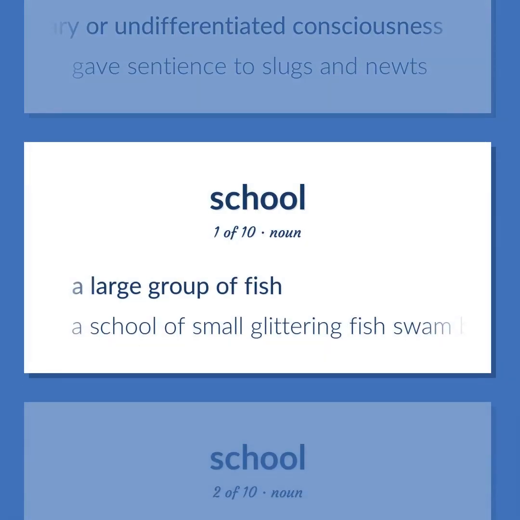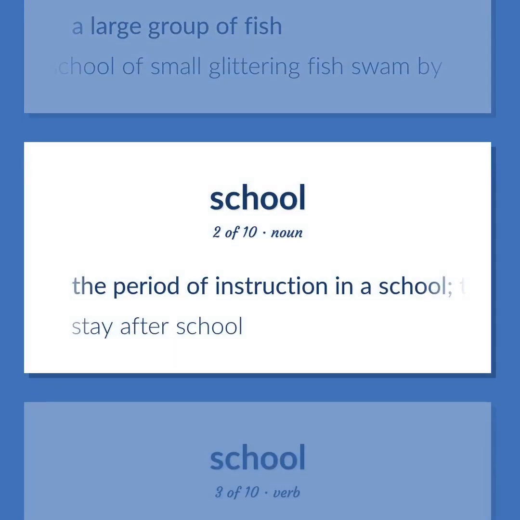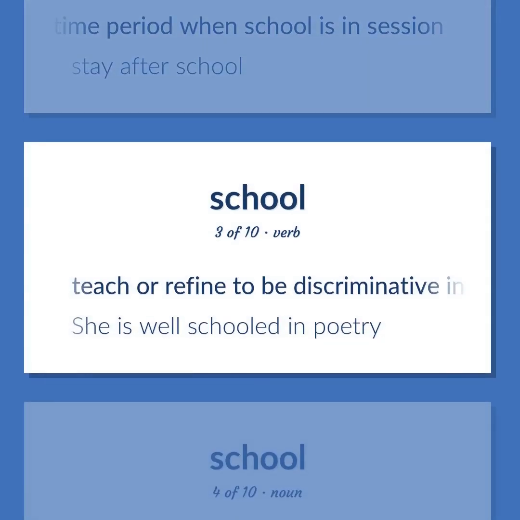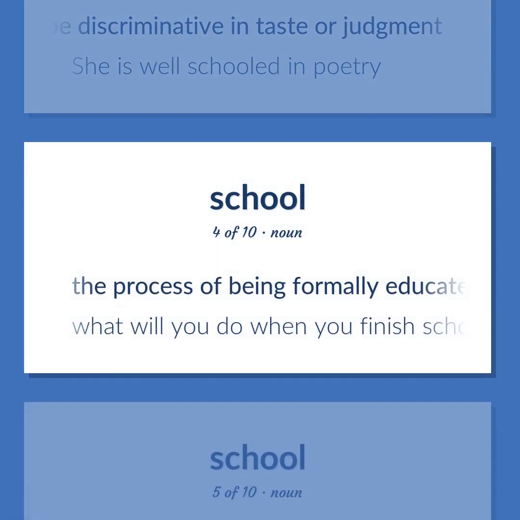A school of small glittering fish swam by. The period of instruction in a school, the time period when school is in session. Stay after school. Teach or refine to be discriminative in taste or judgment. She is well schooled in poetry. The process of being formally educated at a school. What will you do when you finish school?